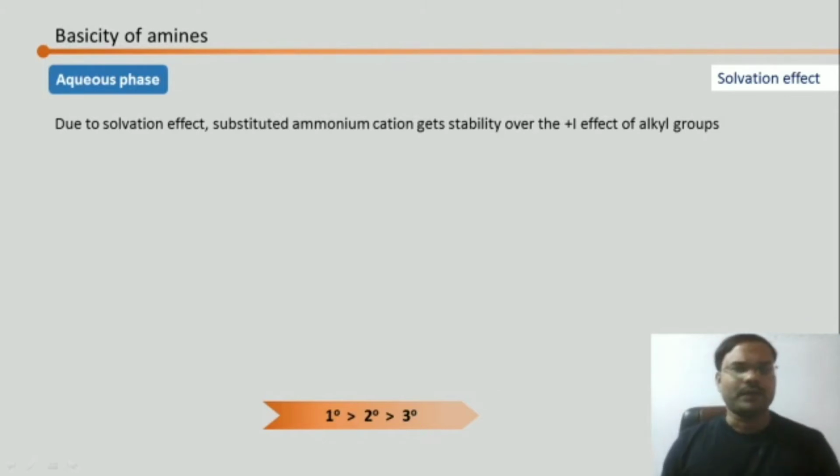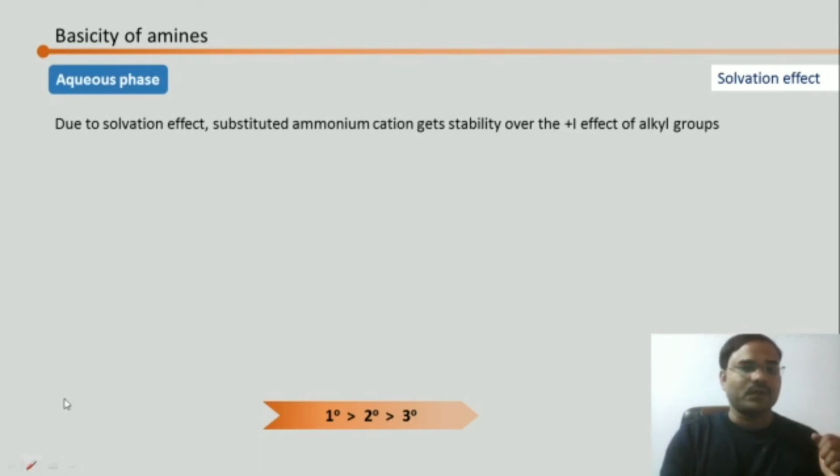Now let's go for predicting the basicities of amines in aqueous phase. We have seen in gaseous phase we have to think about the positive I effect, and we have got the order tertiary, secondary and primary. Tertiary are more basic, primary are least basic.